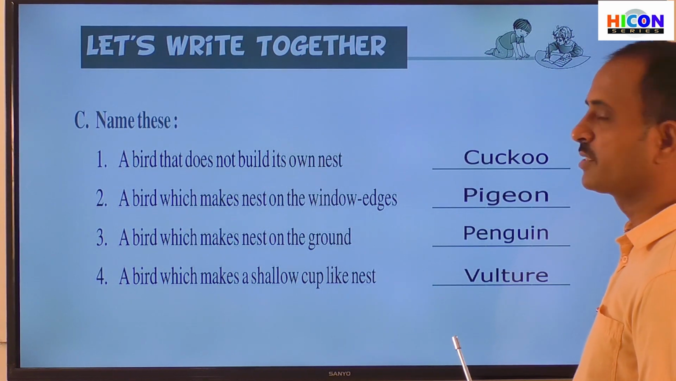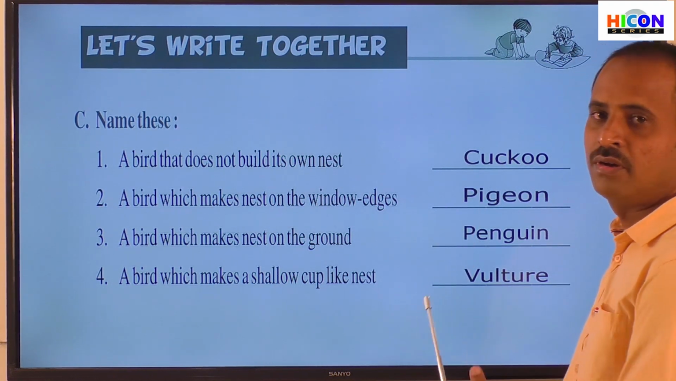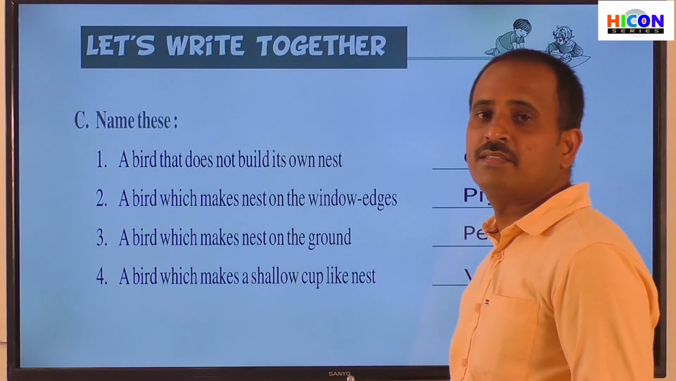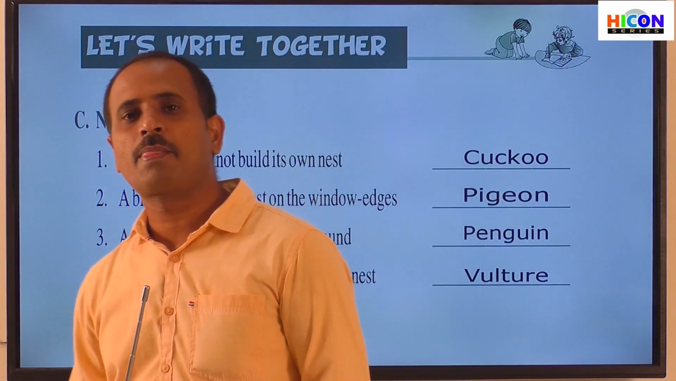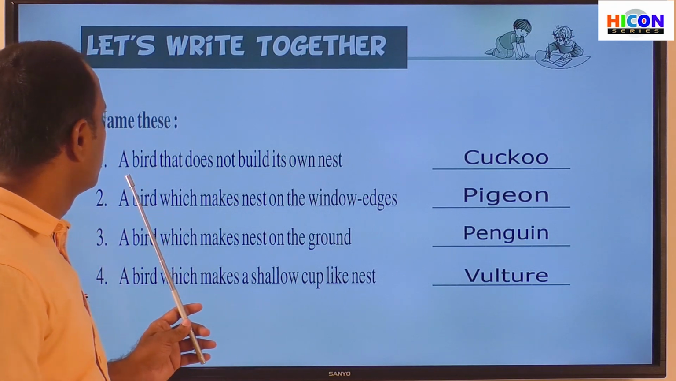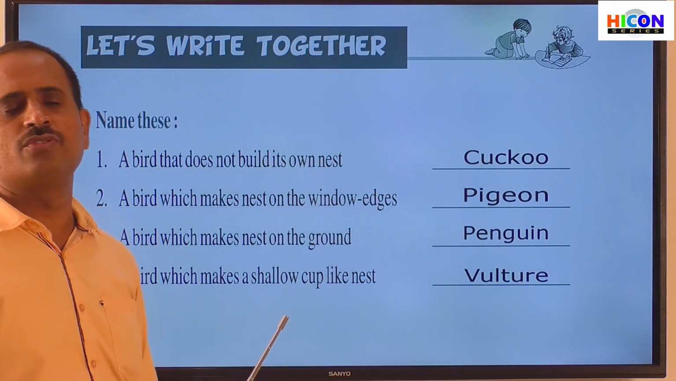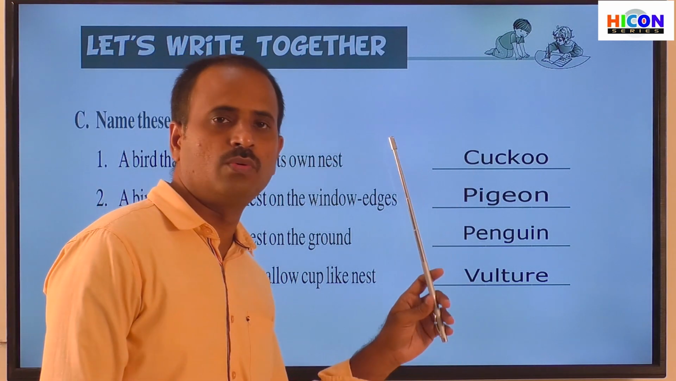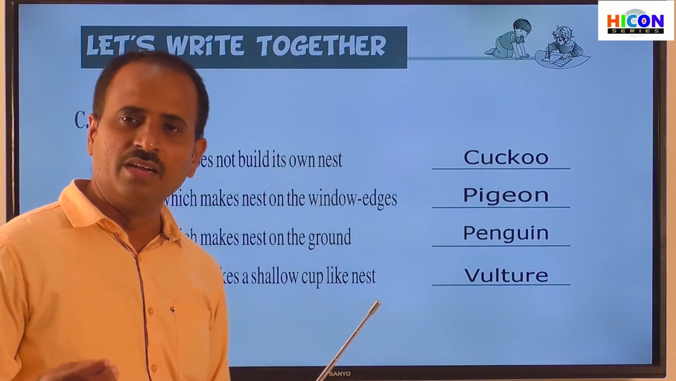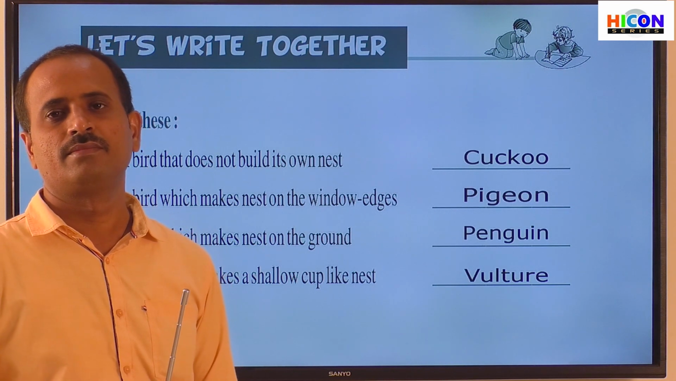So children, look at the screen. So here the answers are shown on the screen. So what is the answer for the first sentence? So that is, what is the name of the bird? A bird that does not build its own nest. So which bird does not build its own nest? It is cuckoo. So cuckoo is a lazy bird and it does not build its own nest.